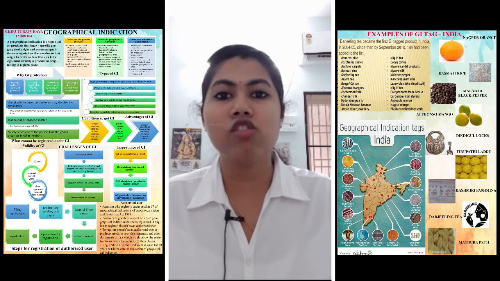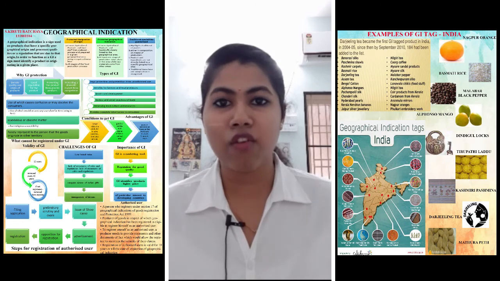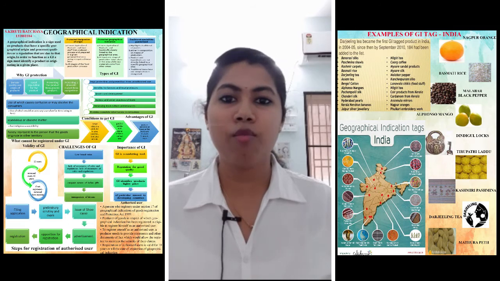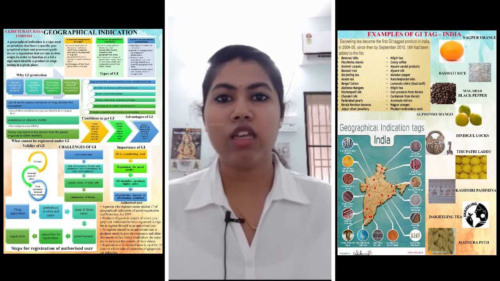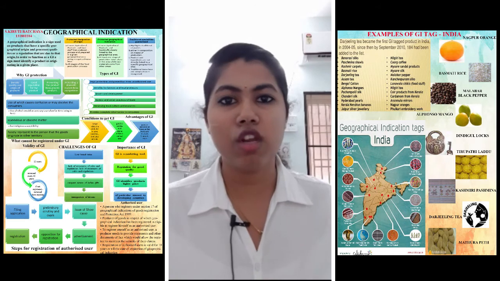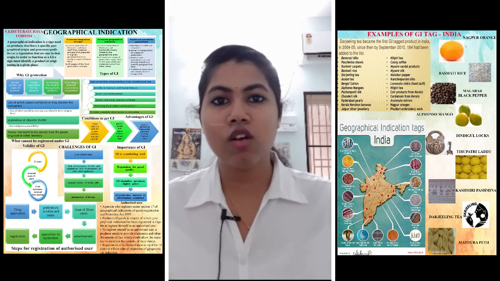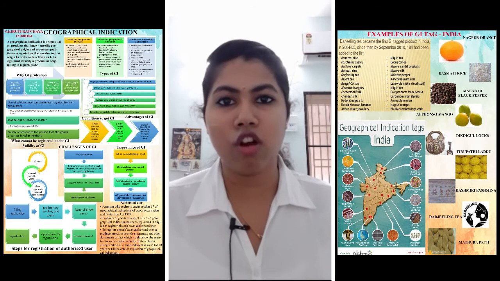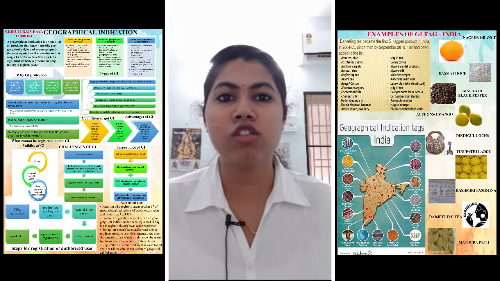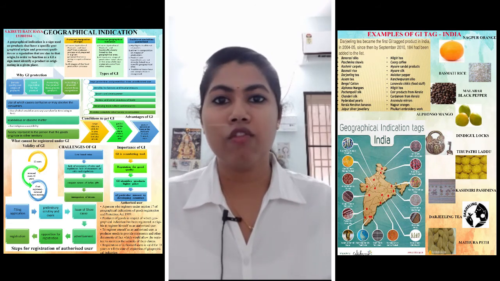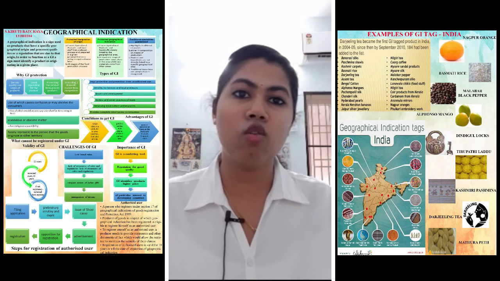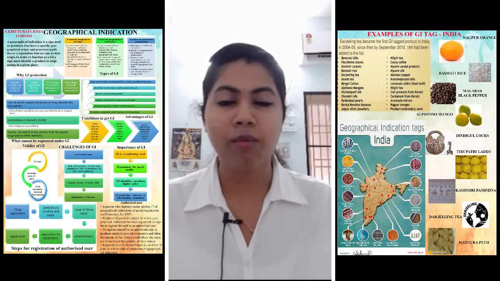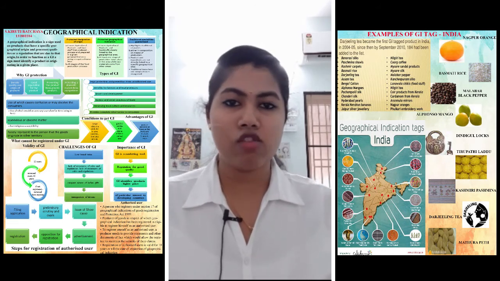So, in order to function as a geographical indication, a sign must identify a product as originating at a given place. For example, I'll take the example of Darjeeling tea. The name expresses that the tea is originating from Darjeeling, and as Darjeeling is a cool place, they have many tea estates. We obviously know other hill stations also have tea estates, but there is a speciality for Darjeeling tea because people believe that the quality of the tea grown there is good. So the geographical indication is given to Darjeeling tea. This is an example of a geographical indication.